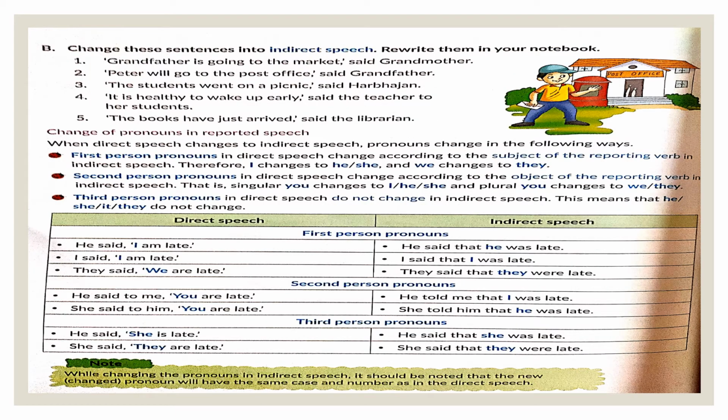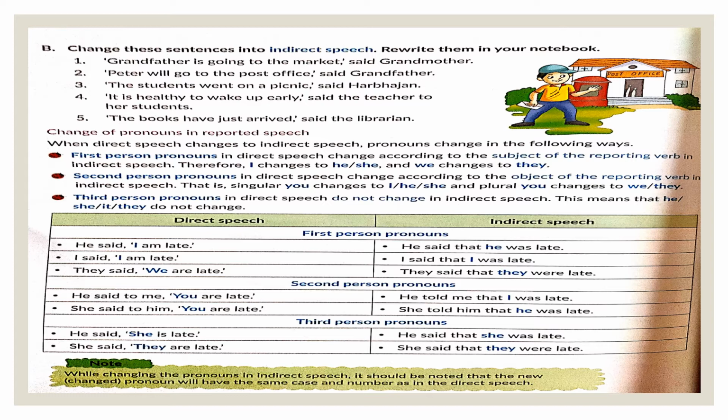Children, in the beginning of the lesson itself, we saw activity A or exercise A, in which two sets of sentences were given to you. The columns were there and you had to remark what are the changes that are happening. So the quotation marks were removed, the pronoun was changing, the tense was changing, and we were also using a conjunction. Now here, indirect speech is given to you and you have to change it into direct speech. "Grandfather is going to the market," said grandmother. It's given in direct speech. We have to change it into indirect speech.